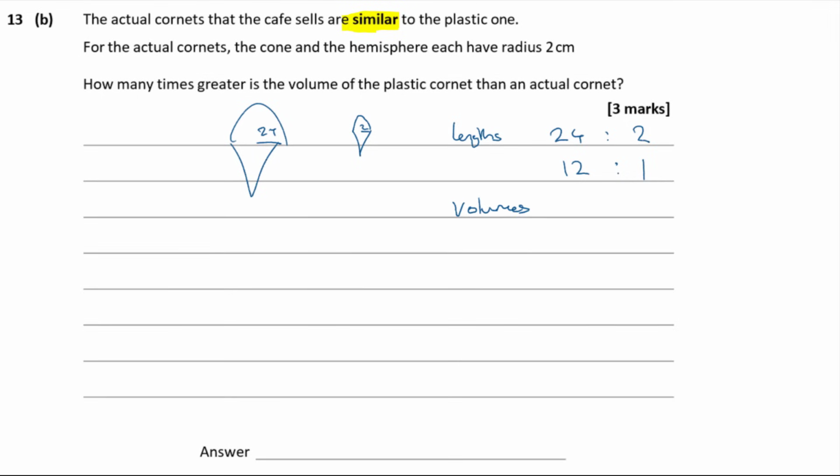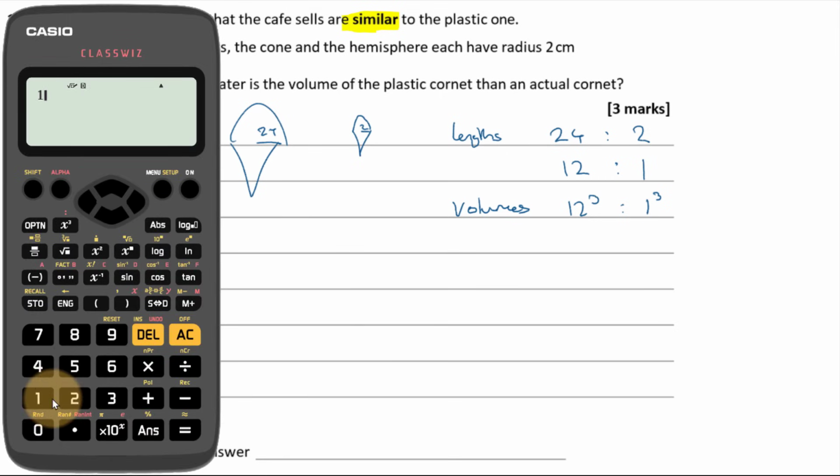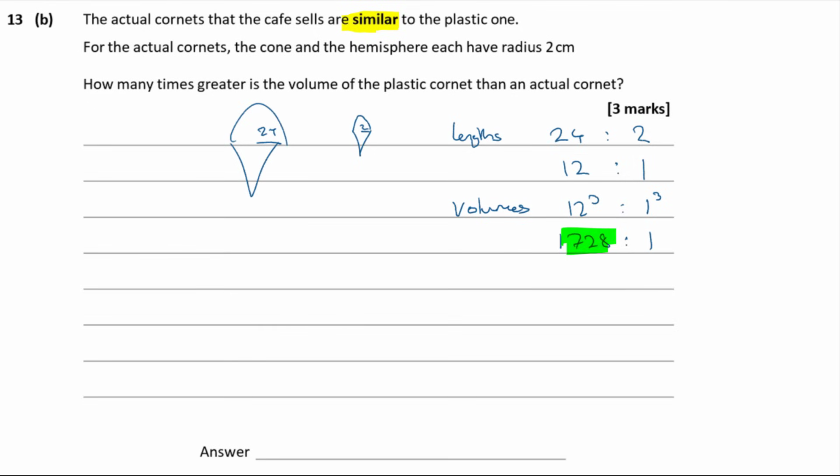And you can find the ratio of the volumes if you know the ratio of their lengths. All you've got to do is cube them. So that's going to be 12 cubed to 1 cubed. 12 cubed, 12 to the power of 3, comes out to be 1728. So that's 1728 to 1. And that just tells me then that the plastic cone is 1,728 times bigger than the real cornet. So how many times greater is the volume of the plastic cornet than the actual cornet? It's going to be 1728.